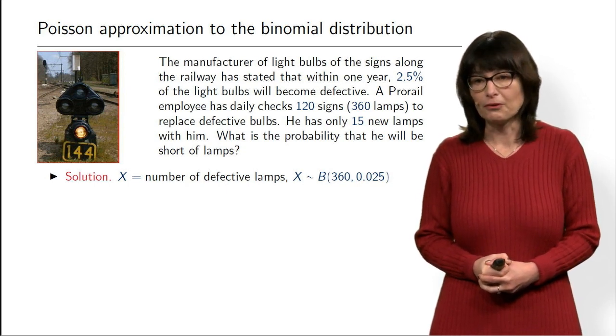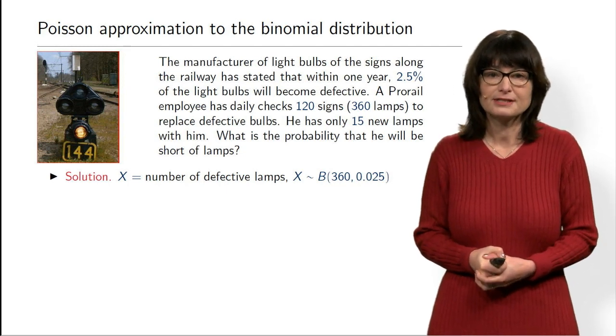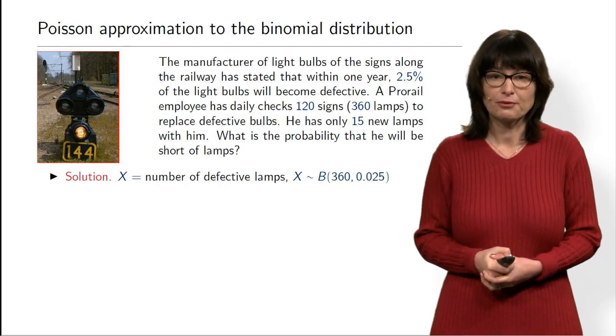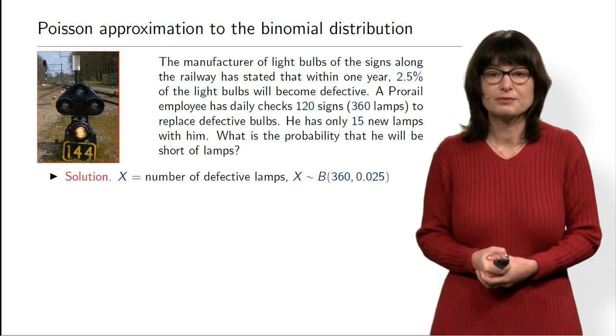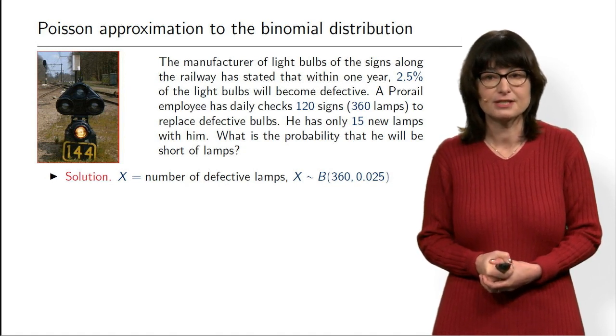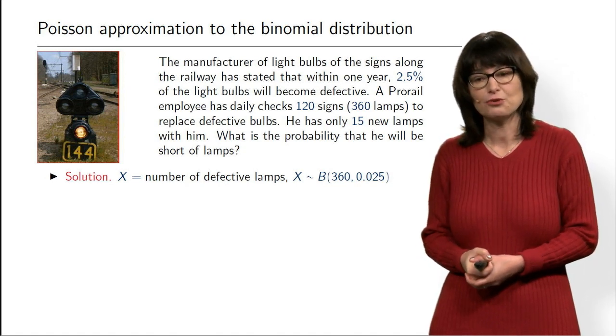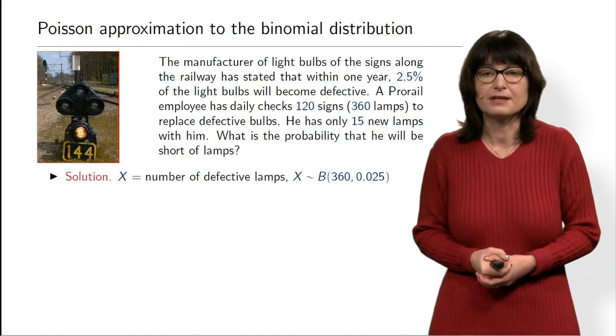So there are big companies that are responsible for proper operation of trains. And one of them is ProRail, which is responsible for the technical side of it. In particular, they're responsible for the signs along the railway, the signs for the trains, where they can stop and when they can continue.